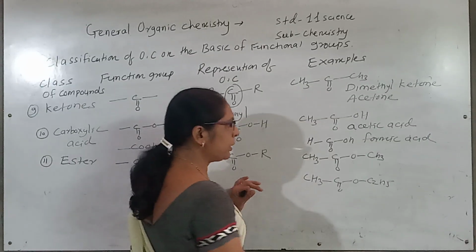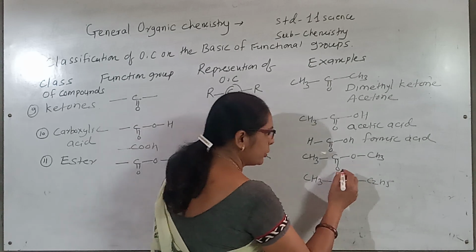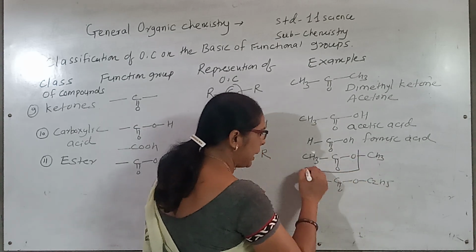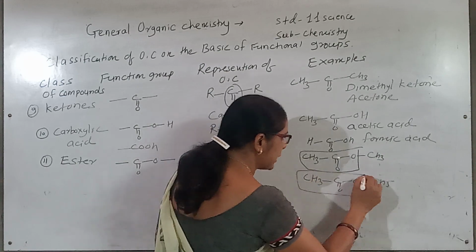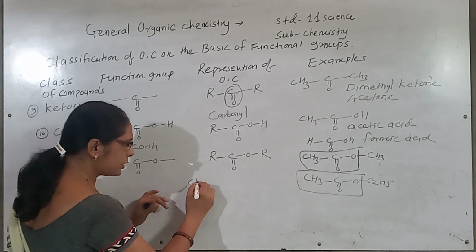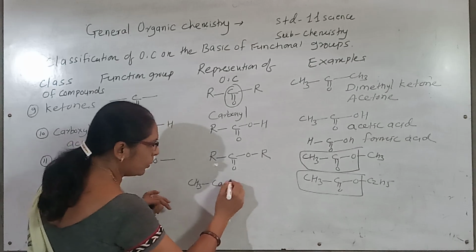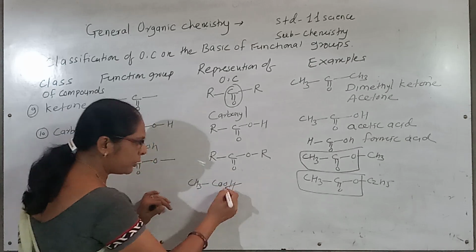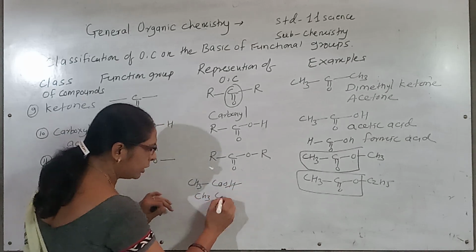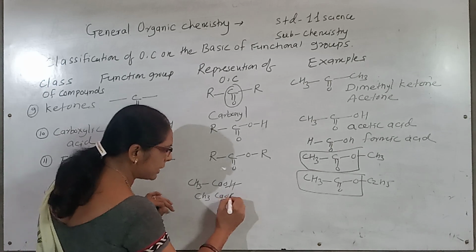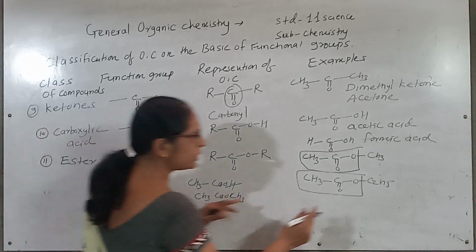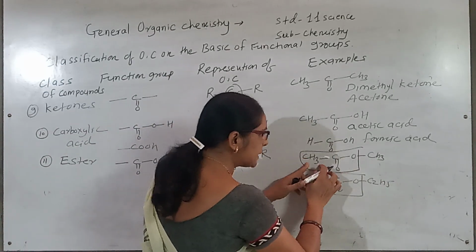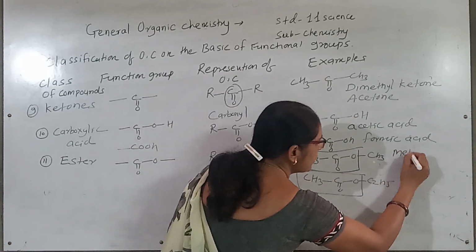So in this example, suppose this group is obtained from acetic acid, CH3COOH. If this hydrogen is replaced by methyl, you get methyl acetate. This acetic acid gives acetate. So therefore its name is methyl acetate, because one hydrogen is replaced.